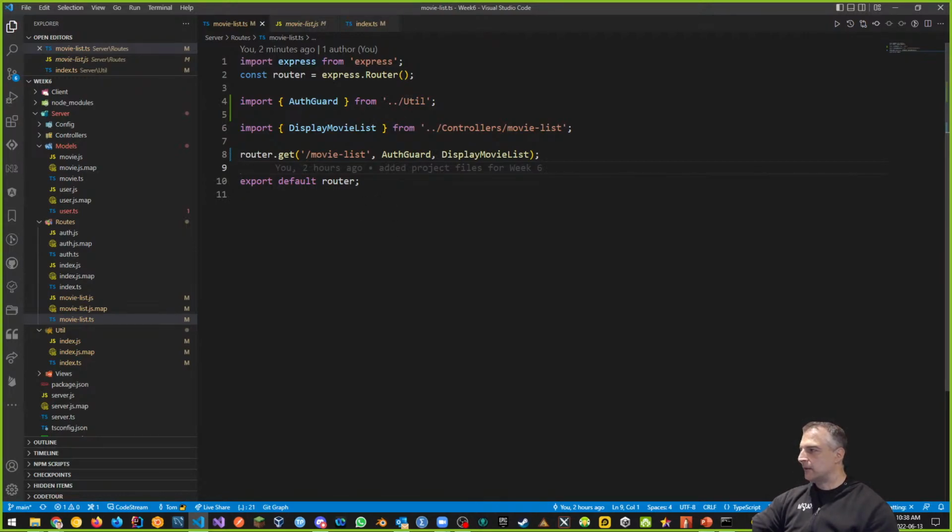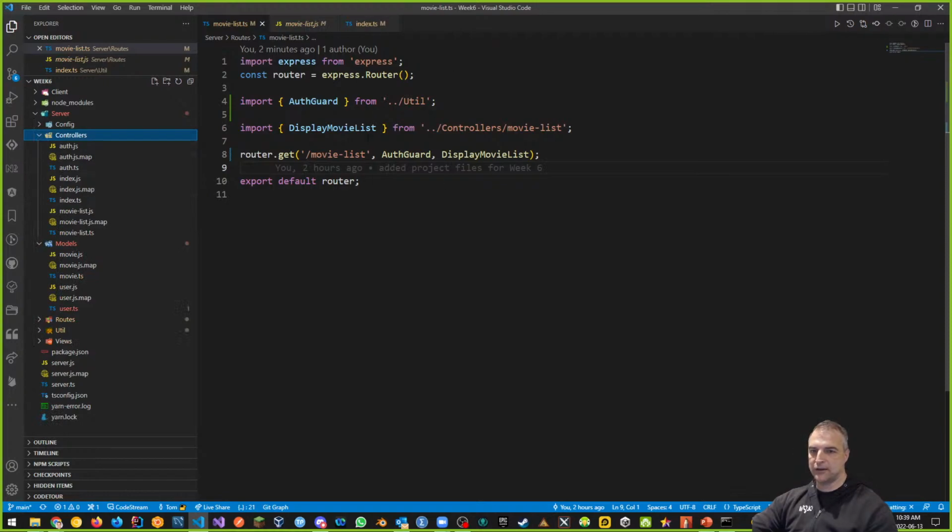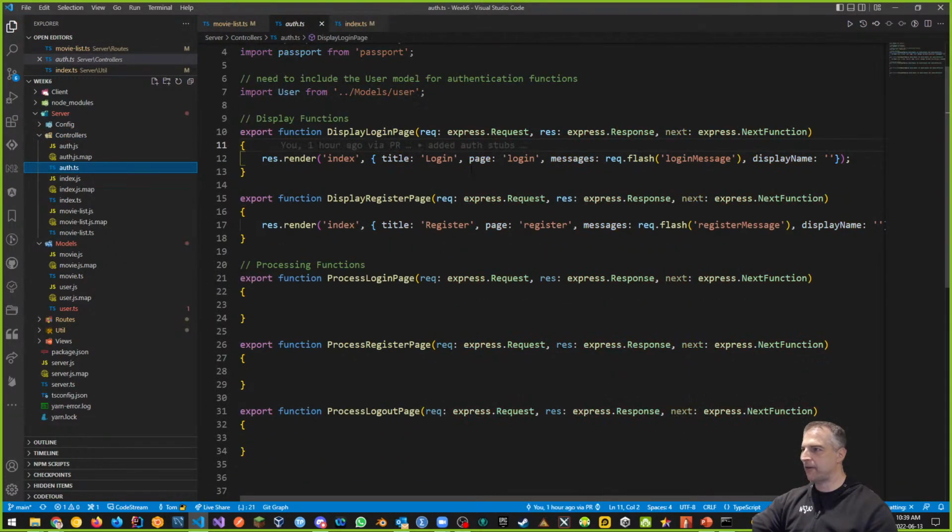All right, well, we haven't finished off the authentication method yet, and that is inside of our controller function. Let's get that registration and authentication stuff going. So I'm going to go back into my auth.ts. We have our display login and display register pages. How do I fix the controller so I can make everything else work?